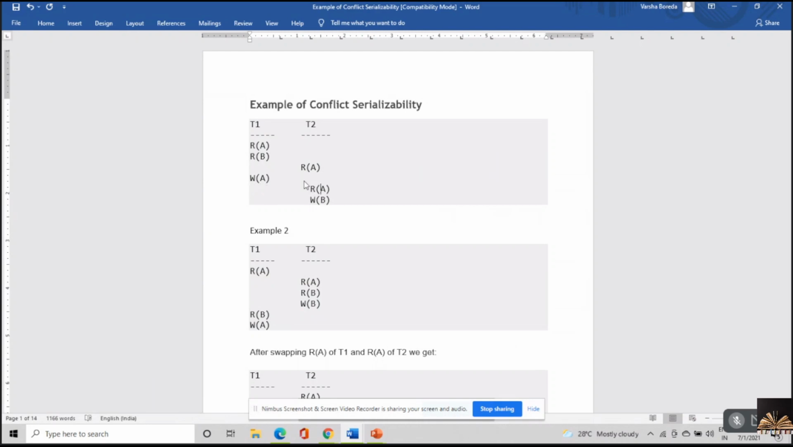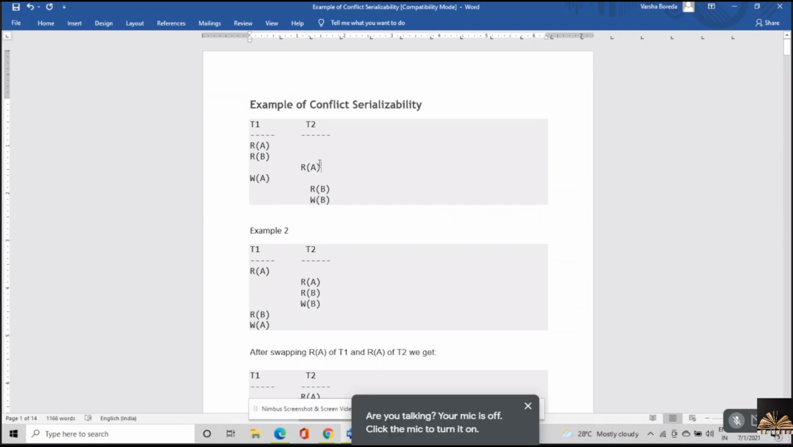This was read of B. Okay. Now, write A compared with read A. So try to understand here, A and A both are same database objects. Write A, read A, both are same database objects. And one of the operations with respect to the transactions is write. So these are conflicting instructions.